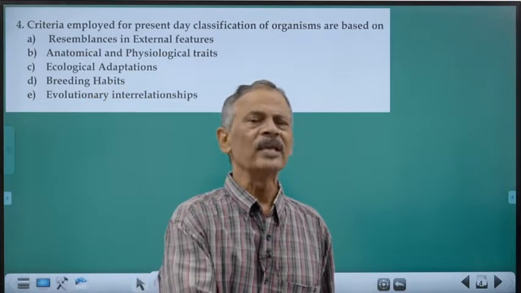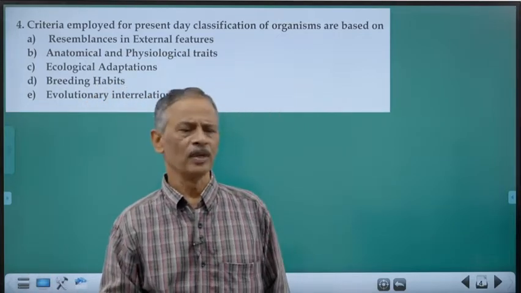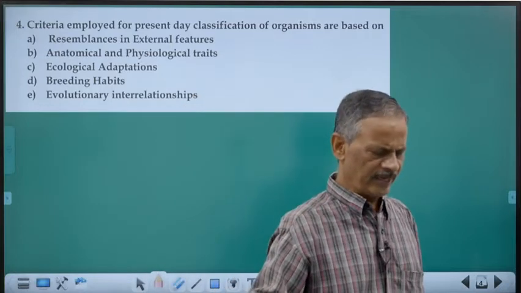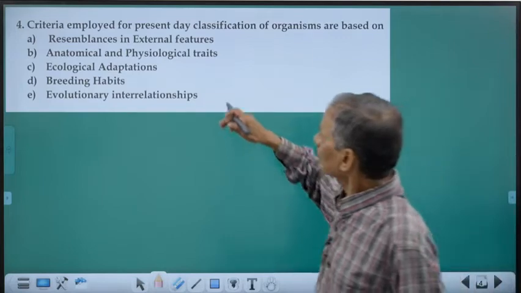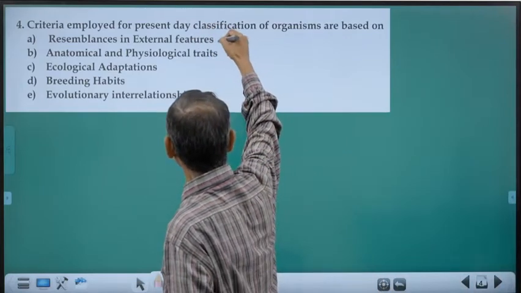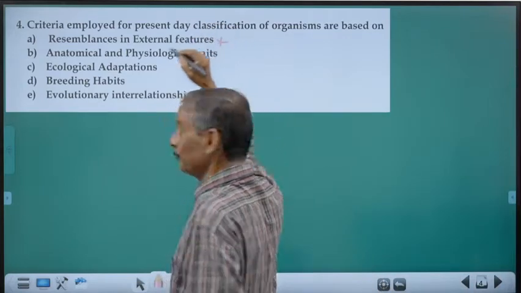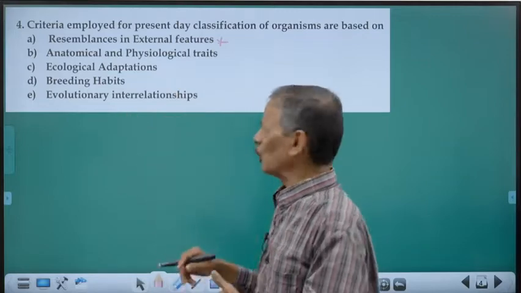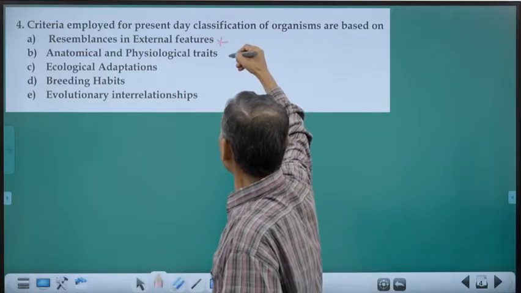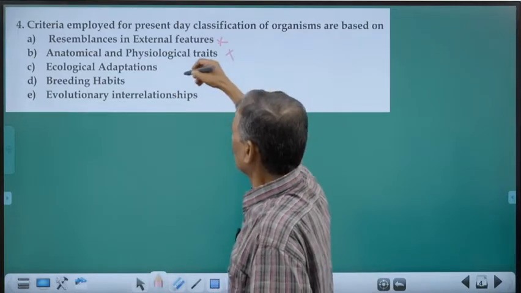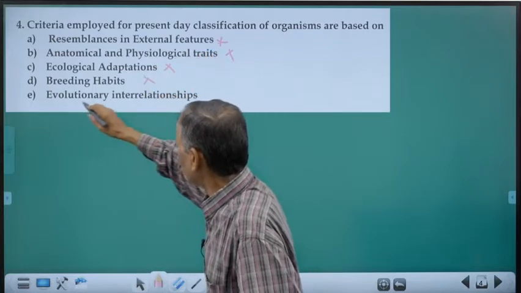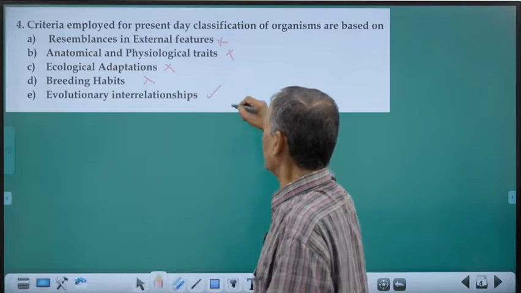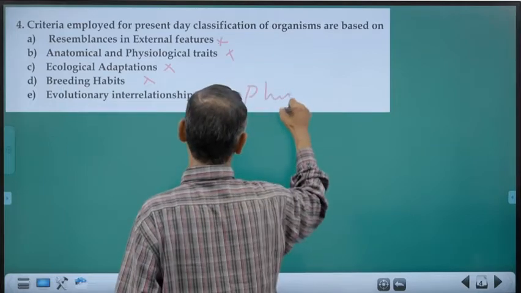Phylogeny means evolutionary relationship. So, that is the character which is very, very important. Resemblance in external features, that is only morphological features, no anatomical and physiological traits, no ecological adaptations, breeding habits, no evolutionary relationship. This is called phylogeny.